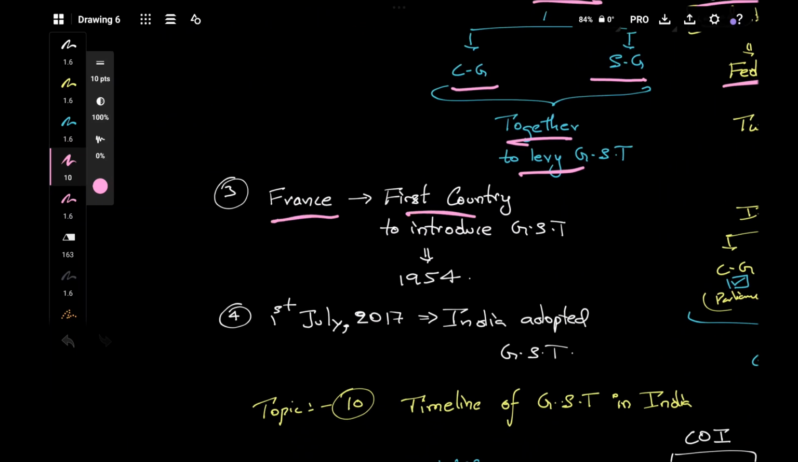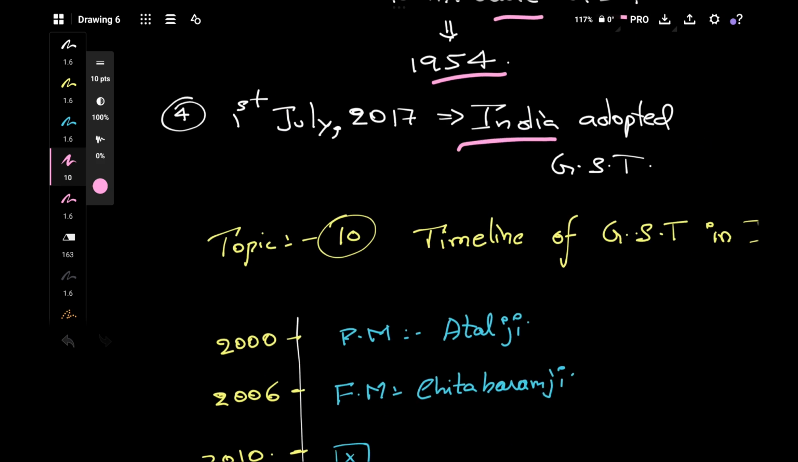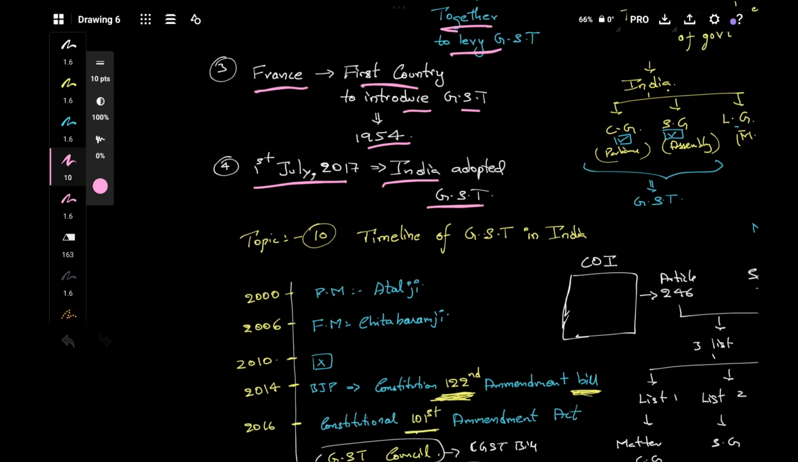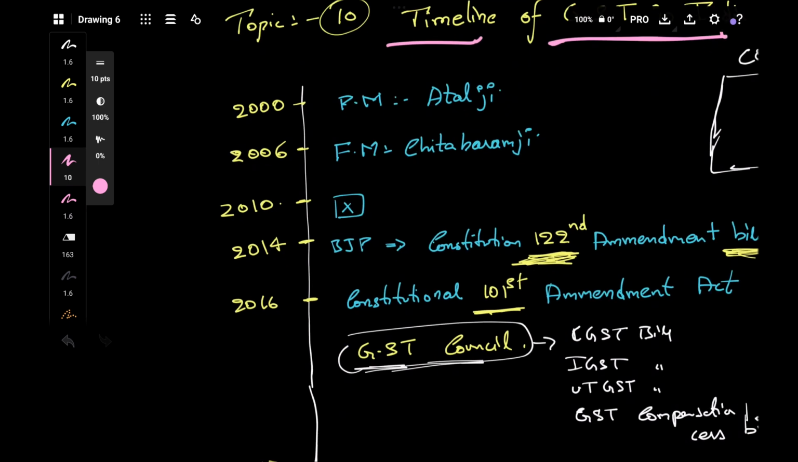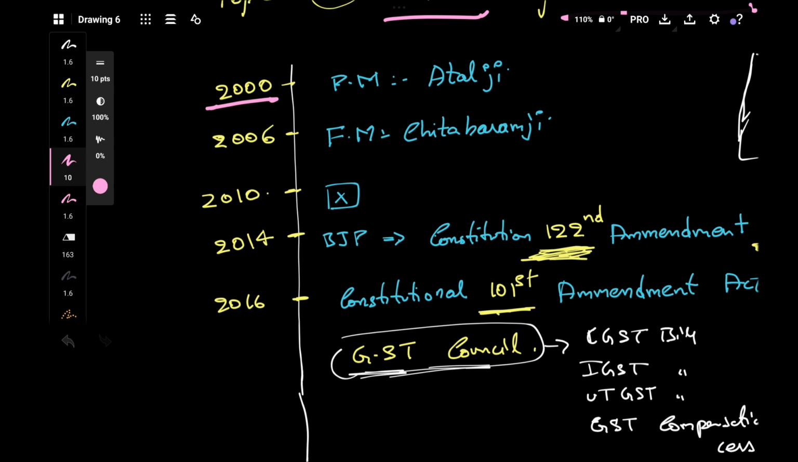So France is the first country to introduce GST in the year 1954. In India, GST came into effect on 1st July 2017. So this is the history of GST. And next our topic is the timeline of GST in India. In the year 2000, our former late PM Atalji mooted the idea of GST in India, and he is also regarded as the father of GST. Why? Because he brought the idea of introducing GST in the beginning.